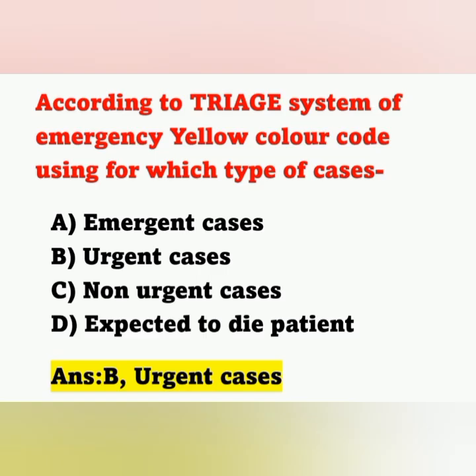Yellow indicates patients who need urgent care. Option B is the correct answer. Move on to the next question.